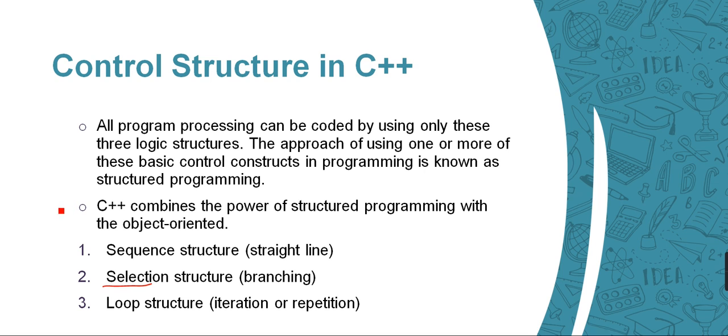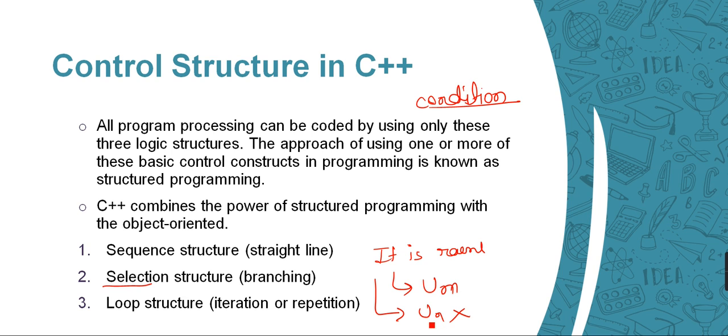Now the selection structure. This is based on conditions. Like in real life, if it is raining outside, then I need to take an umbrella. Otherwise, I don't need to take any umbrella.